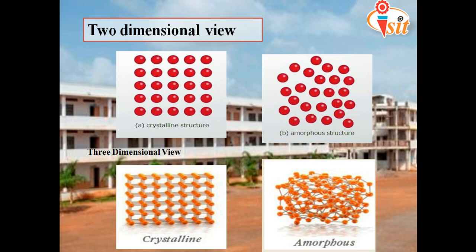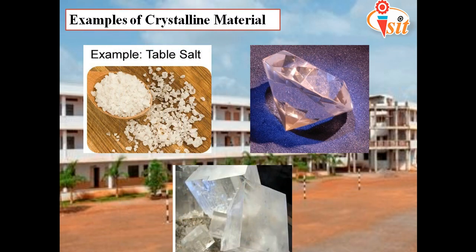Those materials which have an unsystematic or irregularly placed structure are called amorphous materials, or the softer ones. Okay, so we will move to the next. Again, these are the examples of crystalline material. Crystalline means those are systematically placed, so they are harder ones.